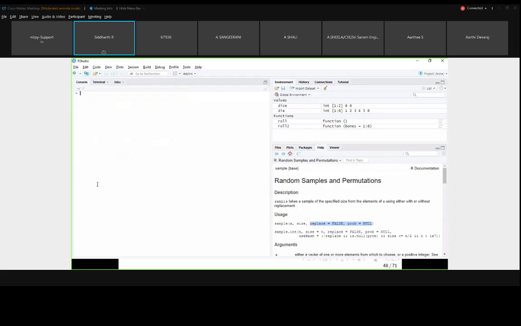One second, I will remove all this part. I will enable this print dice. Okay, now roll2, I am changing to 1 to 3. I am getting 2 and 2, so the total sum is 4. Now I am providing no arguments. Roll2. So it is taking 1 to 6 values, that is 4 and 5. The total is 9. So this is how we define our own function with arguments and with default values.